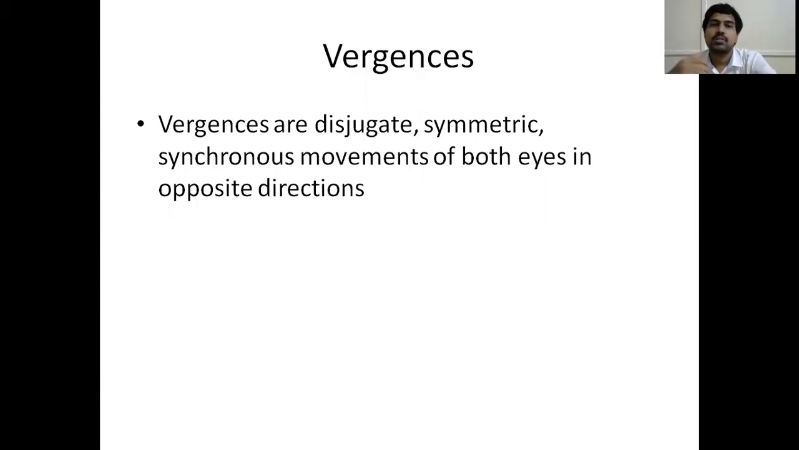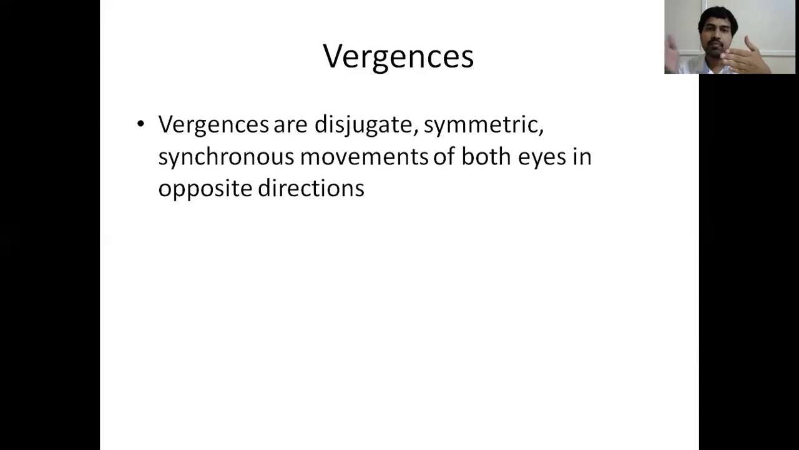So suppose you are seeing a far object and suddenly you look at your finger, a near object. What happens is both the eyeballs have to converge. So that is a disjugate movement, because the right eye is turning inside, left eye is also turning inside. That is, both are moving in opposite directions. That's why it is called a disjugate movement. Disjugate because both eyes are moving in opposite directions.